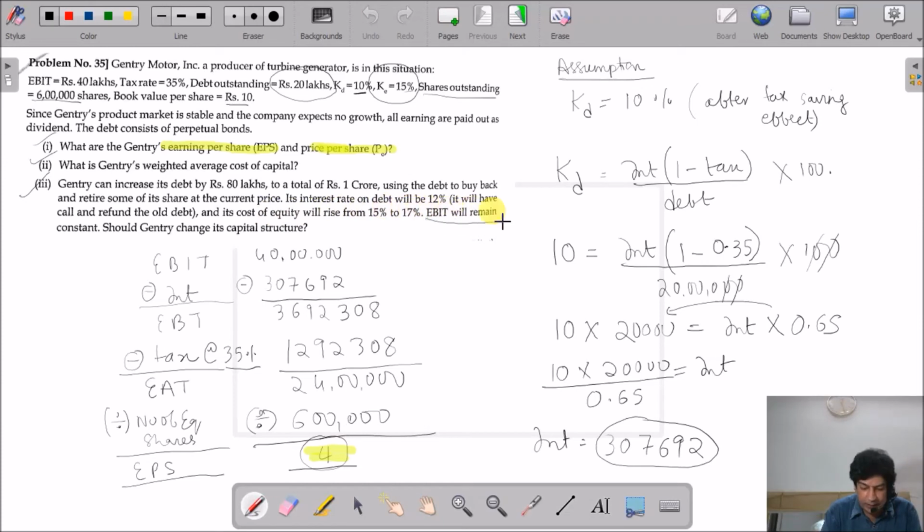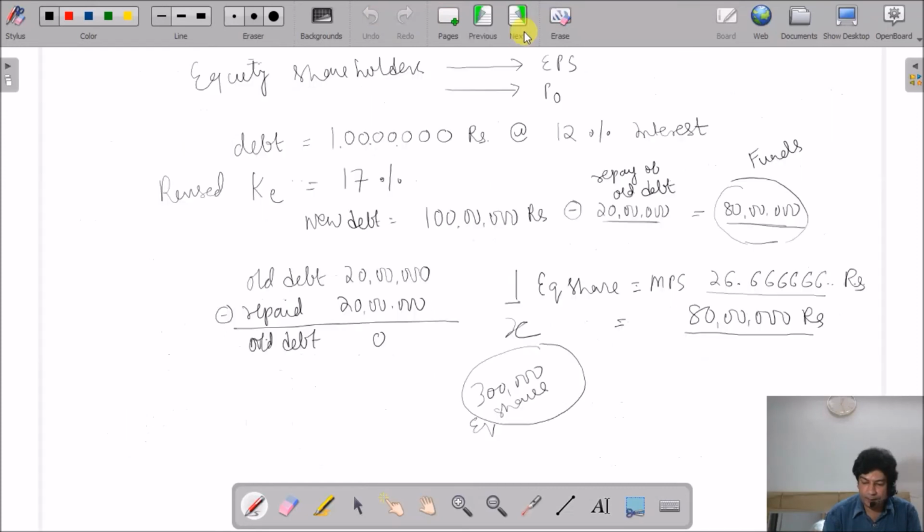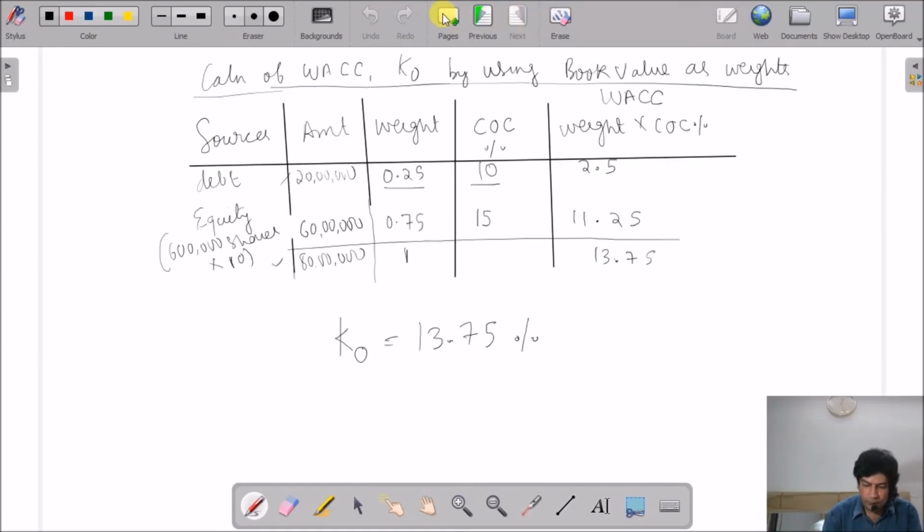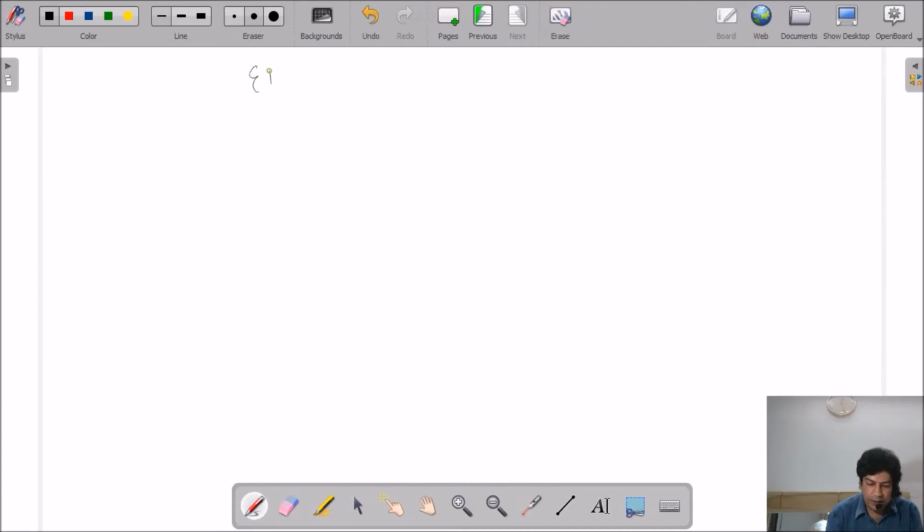Now EBIT will remain constant. So how much is our EBIT? 40 lakhs. So our earning before interest and tax will remain 40 lakhs. Then we will deduct interest.